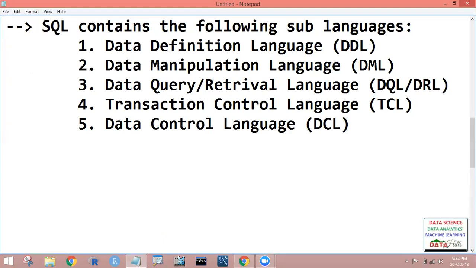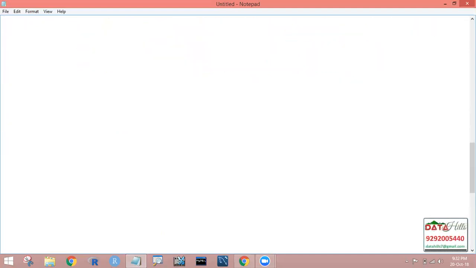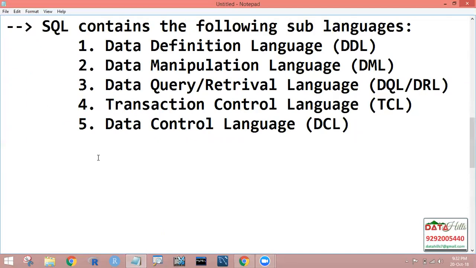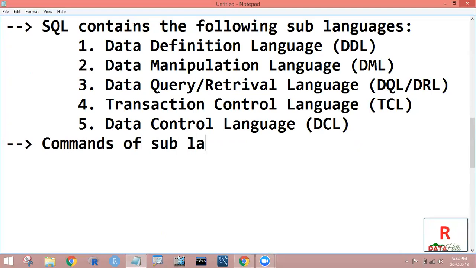Each sub language has some commands, and based on those commands we can work with these databases. What are those commands? Let us observe. The commands of the sub languages: first is Data Definition Language.